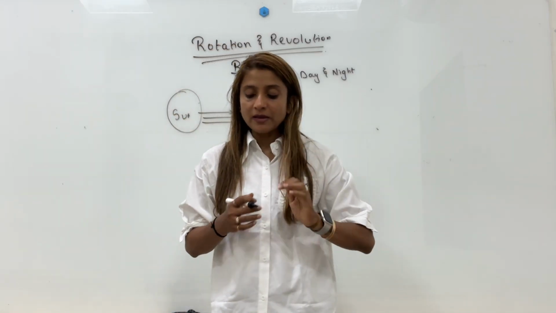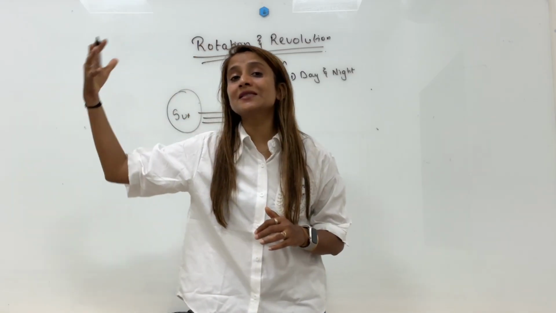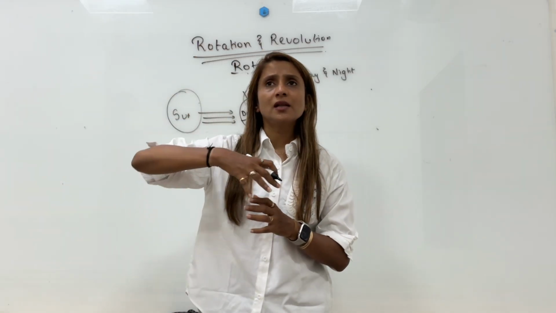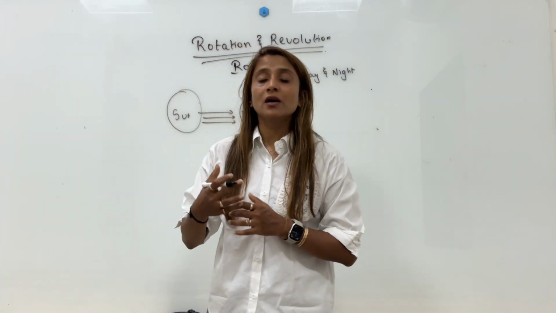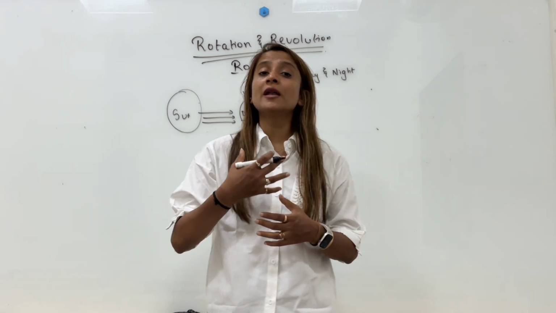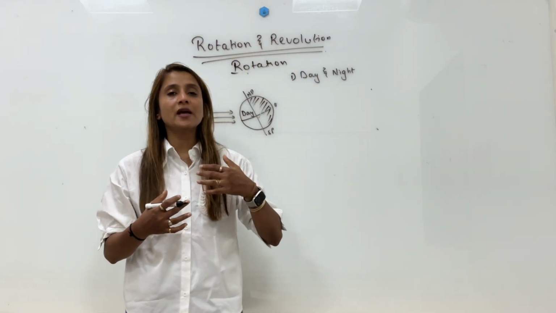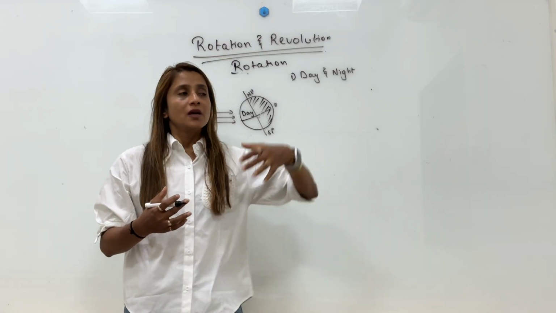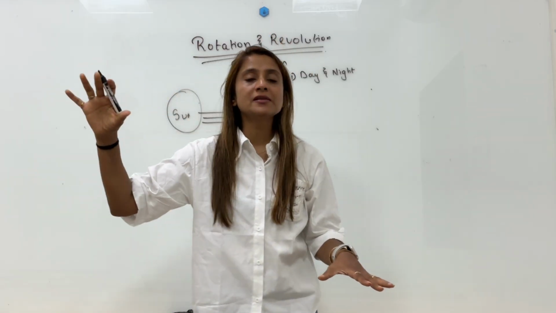Also, remember that day and night do not occur suddenly. It doesn't happen suddenly from day to night and night to day. The occurrence of day and night takes place in progression. After sunset, we don't immediately experience night.